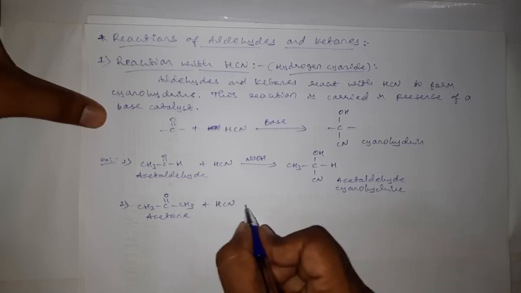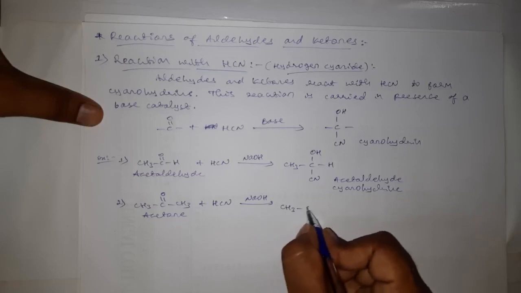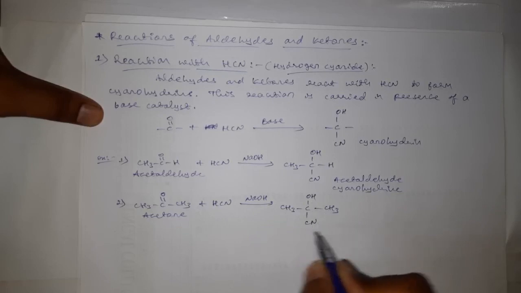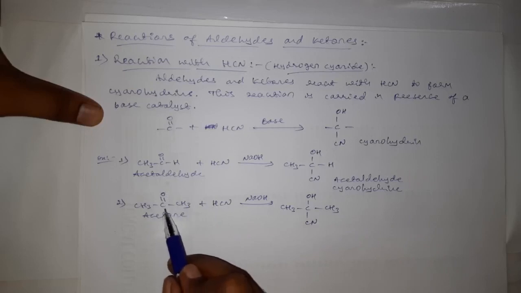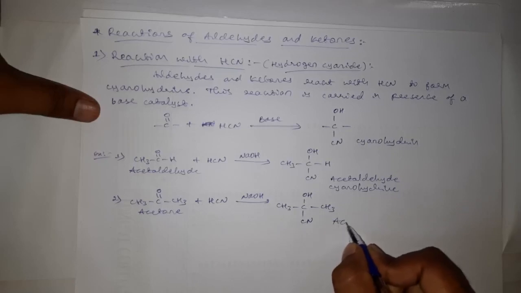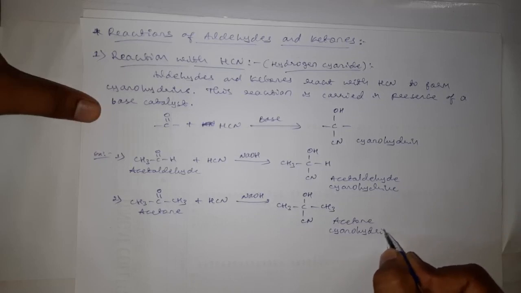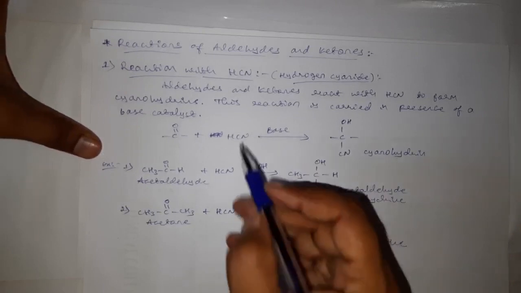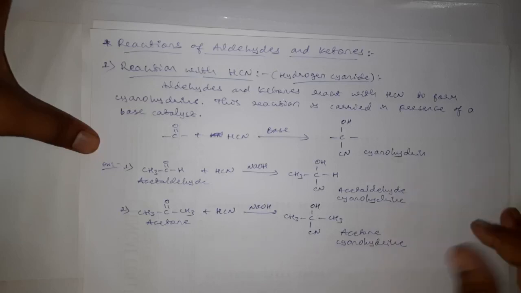We can take a ketone, simple ketone, CH3 C double bond O CH3, that is acetone. When treated with hydrogen cyanide in presence of NaOH as a catalyst, we will get CH3 COH CH3 CN. This hydrogen will now add to the carbonyl oxygen, and the CN will add to the carbonyl carbon. Later we will discuss the mechanism. Its name is acetone cyanohydrin. See, this is the reaction between hydrogen cyanide and aldehydes or ketones. We will get a cyanohydrin.